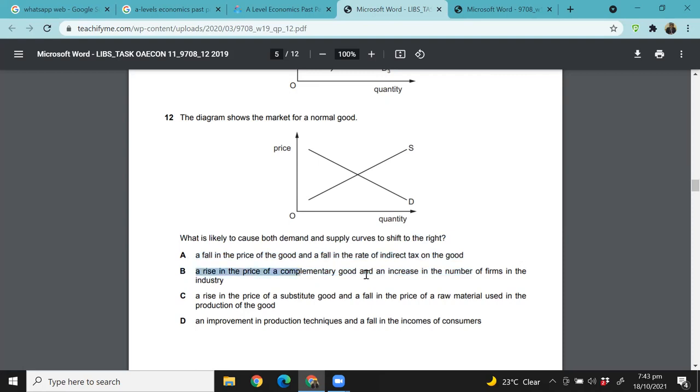B: a rise in the price of a complementary good and an increase in the number of firms in the industry. C: a rise in the price of substitute goods and a fall in the price of raw material used in the production of the good. D: an improvement in production techniques and a fall in the incomes of consumers. Out of all these four options, in which case will both supply and demand shift to the right?